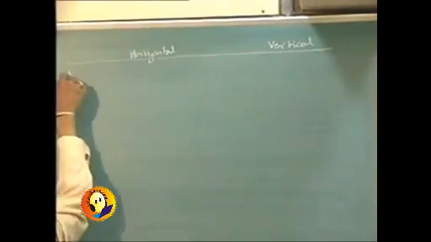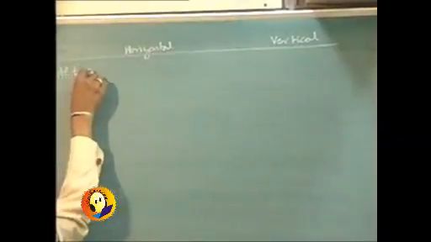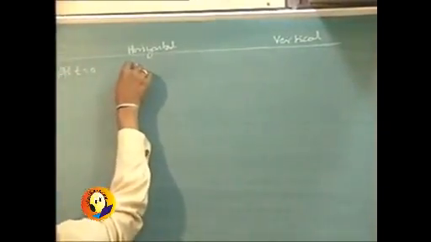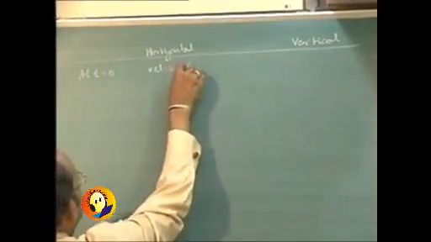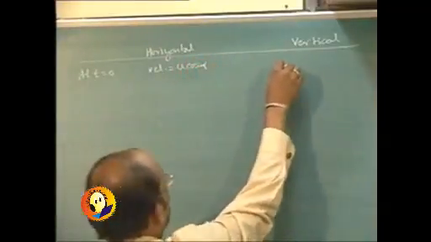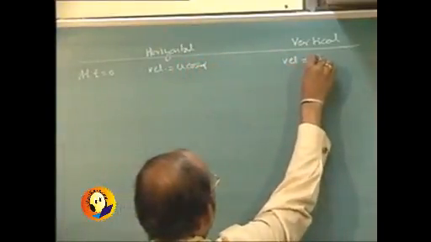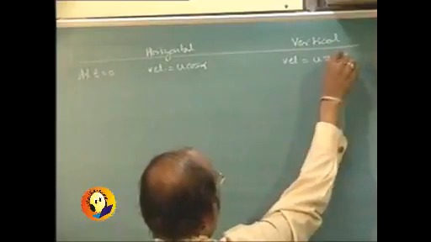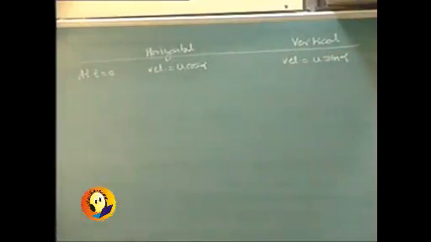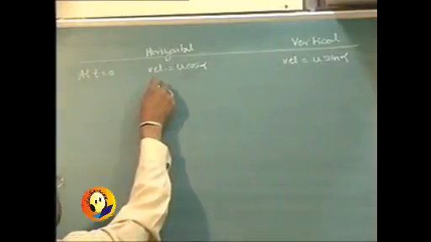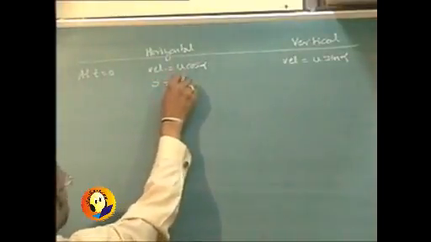At t equal to 0, velocity is u cos alpha and vertical direction velocity is u sin alpha. We also know that at t equal to 0, s is nothing but h.